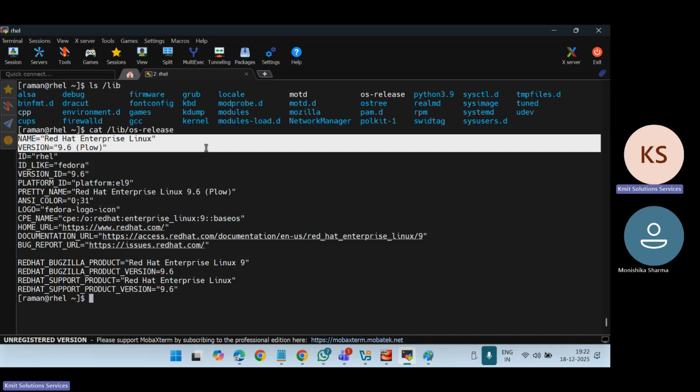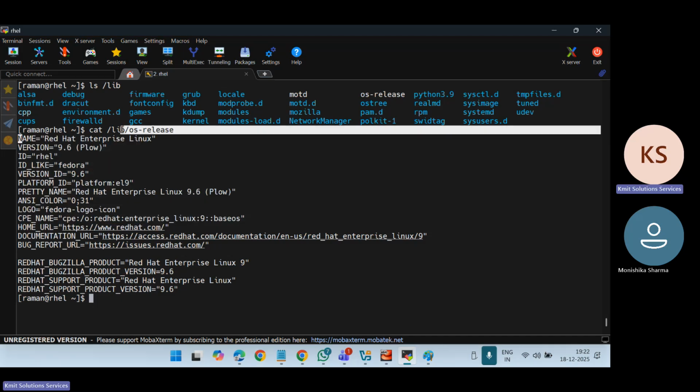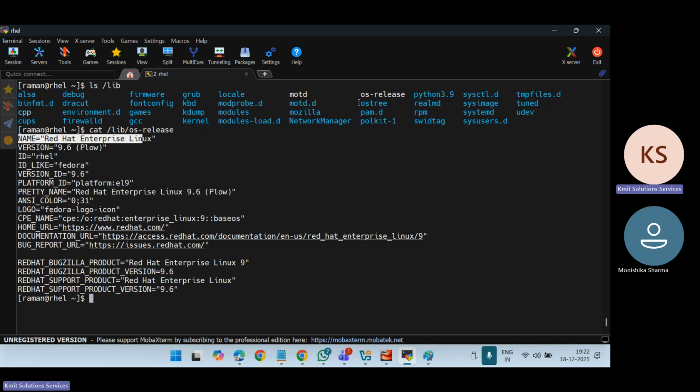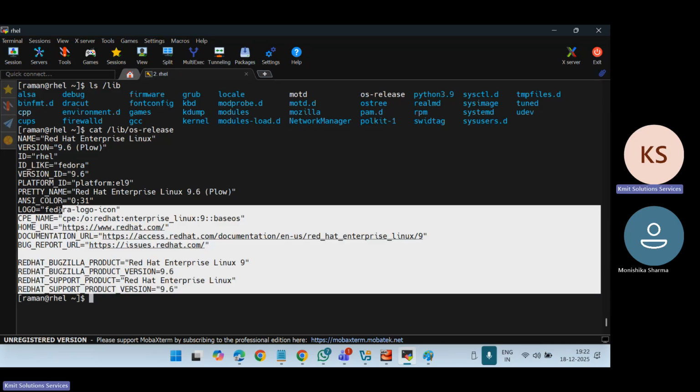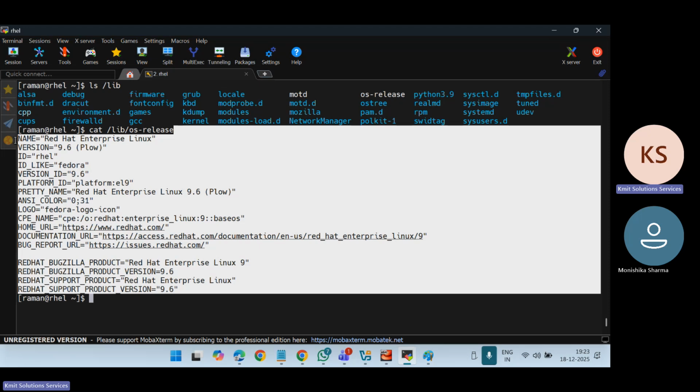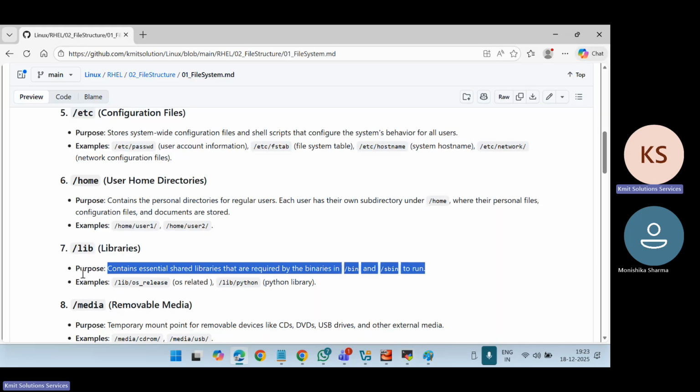What is happening is that this file is required whenever we run the hostnamectl or hostname command. So this is a supporting library, and there are OS related Python libraries. Do you understand?